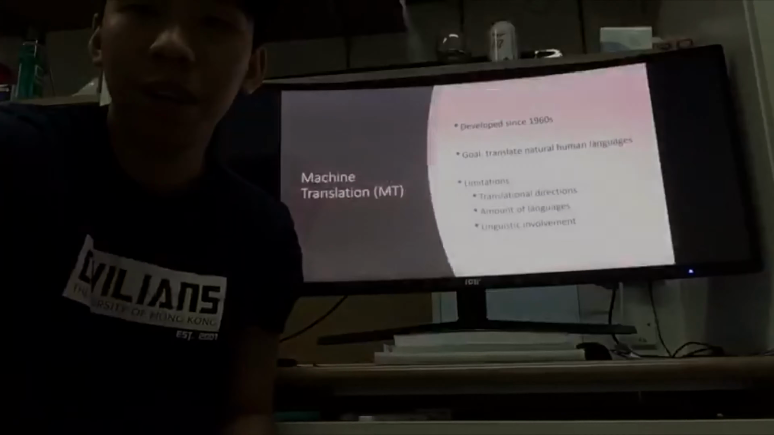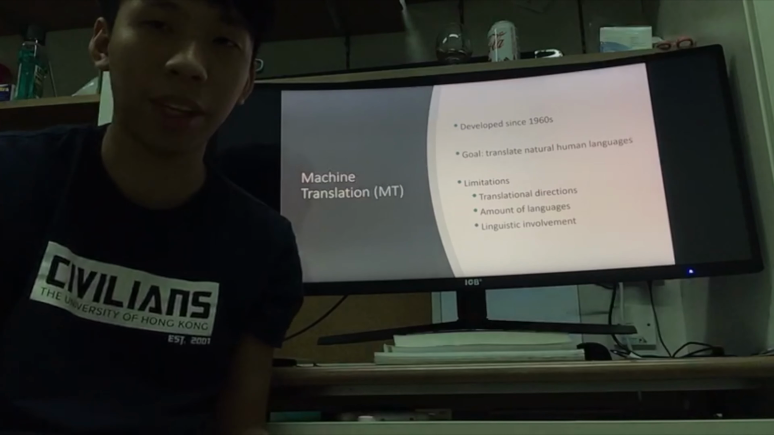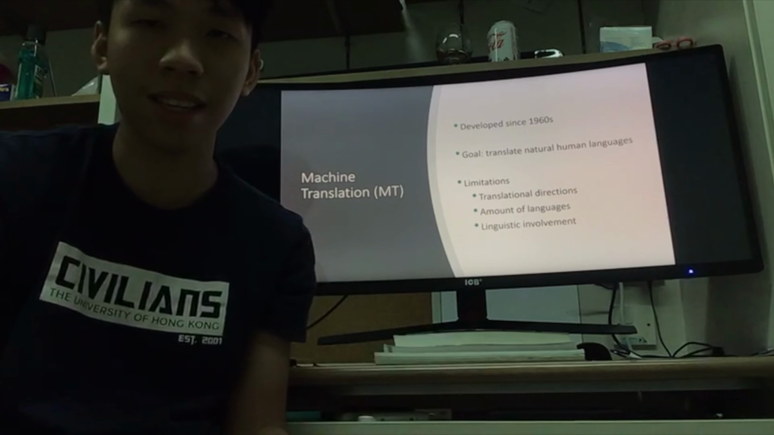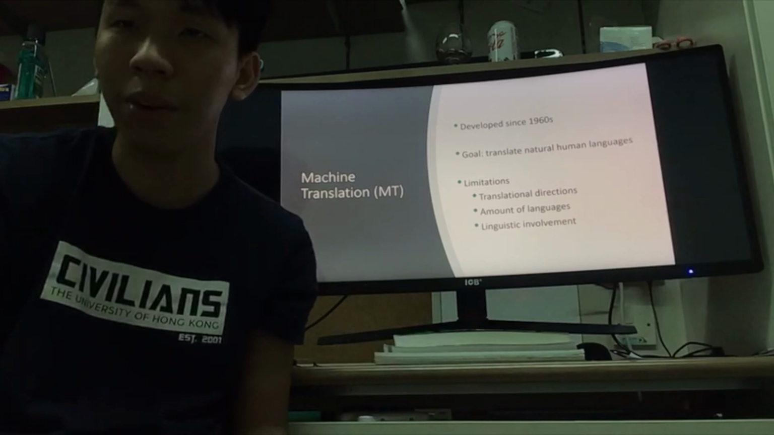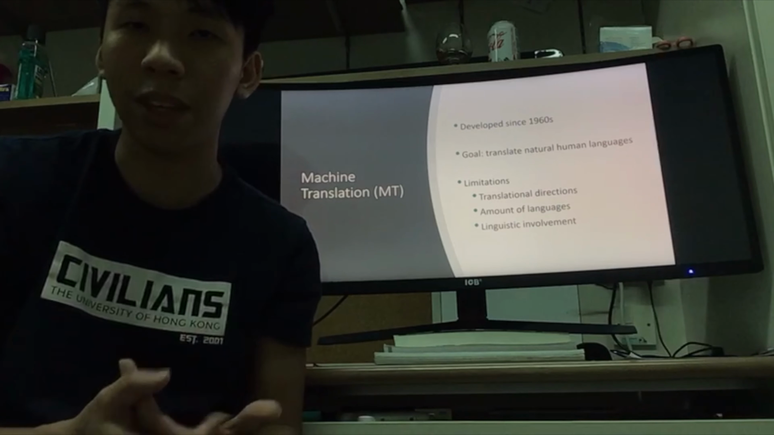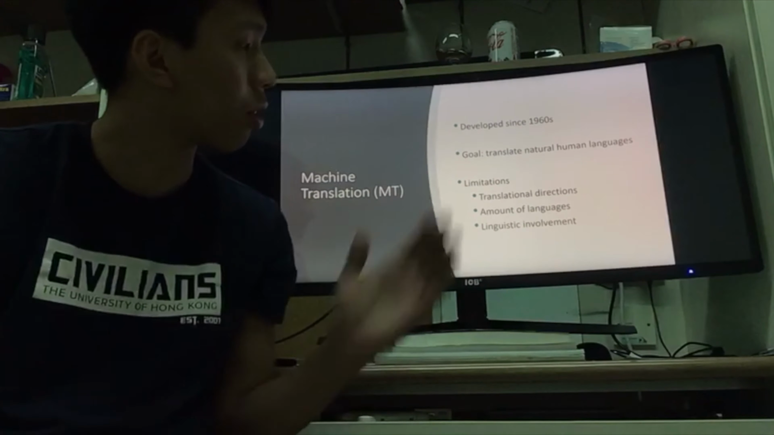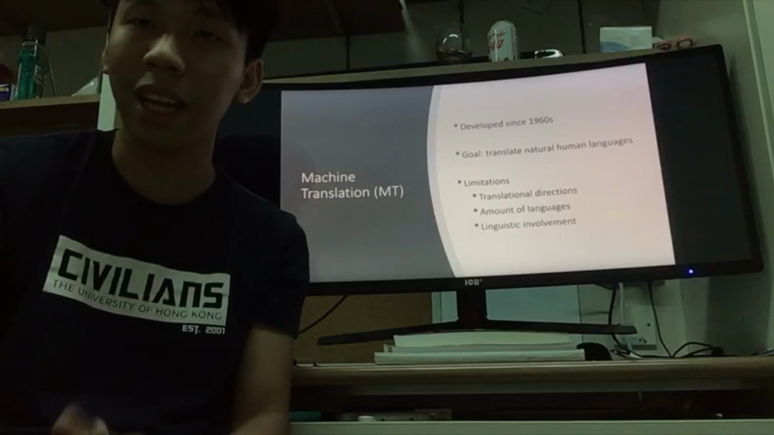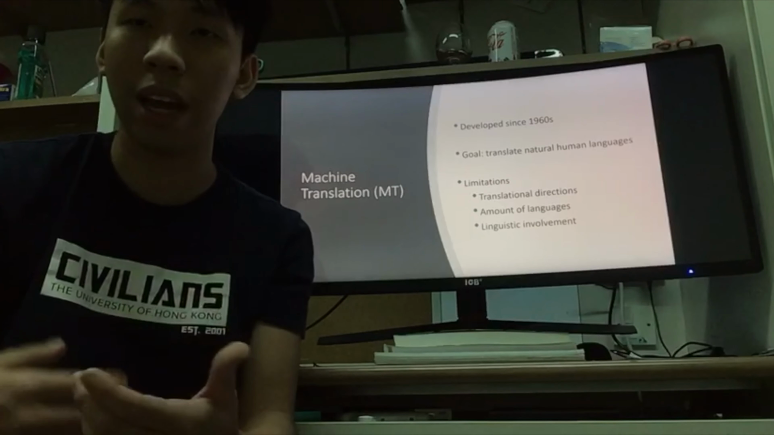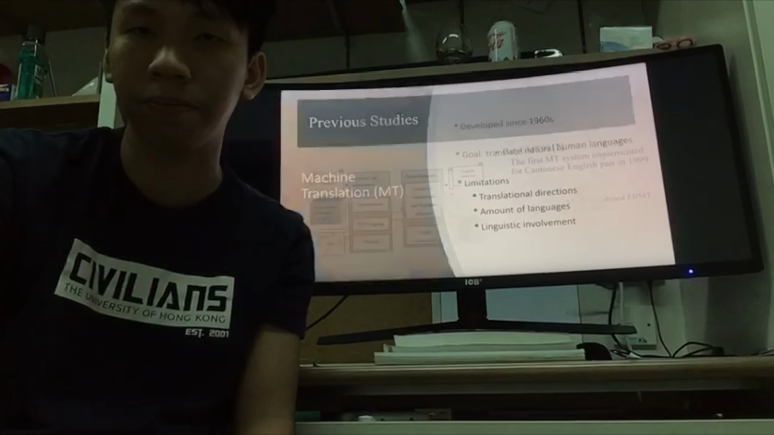So, what exactly is machine translation, or MT? It was developed since the 1960s, and its goal is to translate natural human language. There are different limitations of machine translation, such as the translation direction, the number of languages, and how much linguistic knowledge should be involved in the translation process.